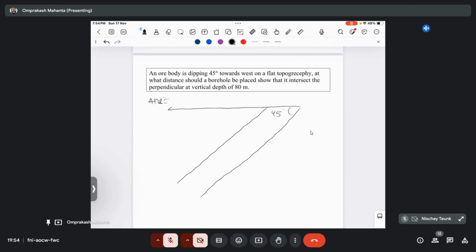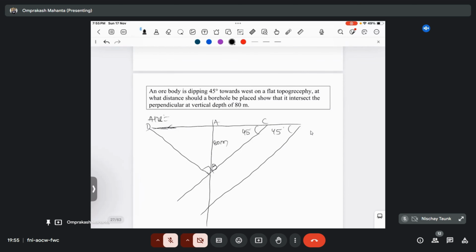Okay, so the vertical depth is given as 80 meter, and it's asking at what depth it will intersect the perpendicular. Something like this. It is a perpendicular distance. So it intersects the perpendicular at a vertical depth of 80 meter. So here AB is given as 80 meter. Let's say this is A, B, C, this is D. This is given as your 80 meter, right? This is 45,